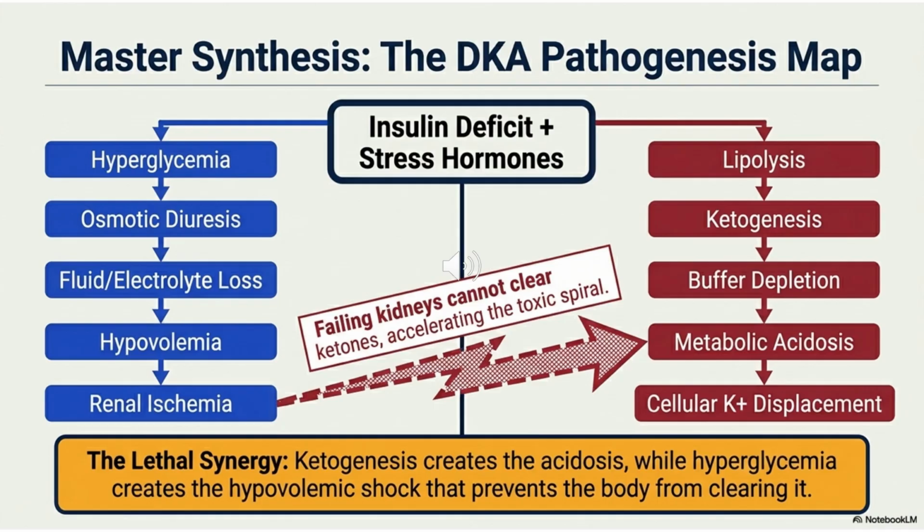DKA is a lethal synergy. Hyperglycemia creates hypovolemic shock, while ketogenesis creates acidosis. The failing kidneys, unable to clear the toxic ketones due to hypoperfusion, accelerate this metabolic spiral. Treatment must rapidly interrupt this cycle.